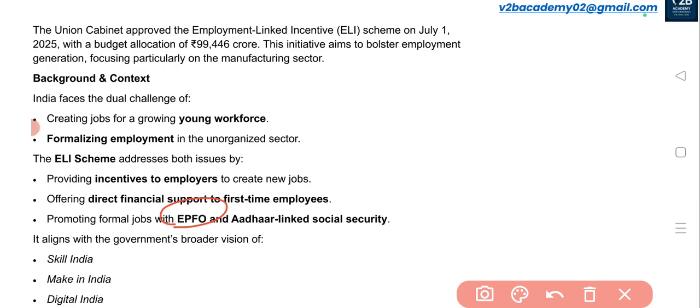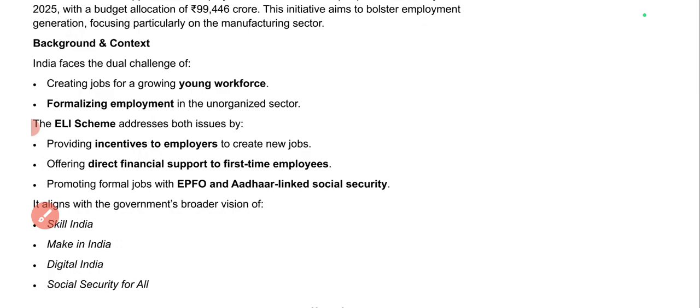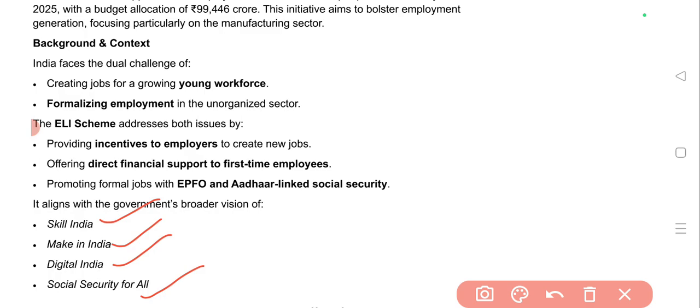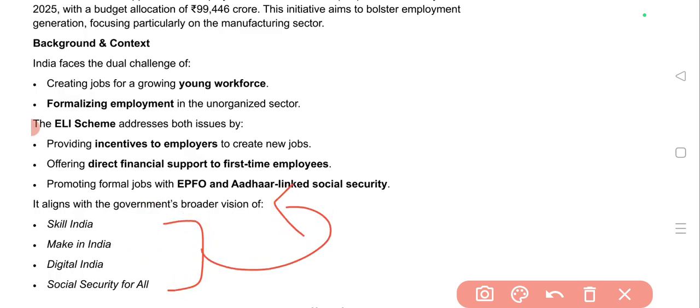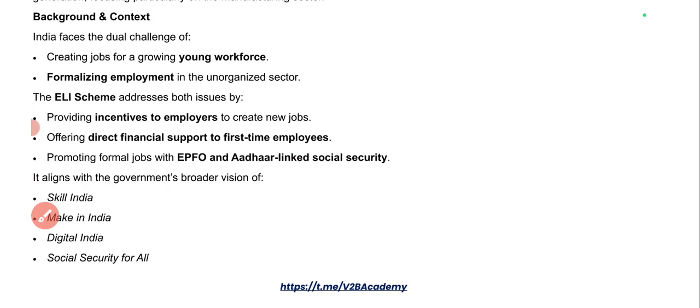Only if they are registered in the EPFO will they get the benefits if the government comes up with any scheme in the future. That is the reason, in order to make them a part of the formal employment sector, this financial support is given to first-time employees. This will be Aadhaar-linked social security provided to the employees. The broader vision is to align with initiatives like Skill India, Make in India, Digital India and Social Security for All. In order to align with the broader vision of the government, we have come up with this scheme.